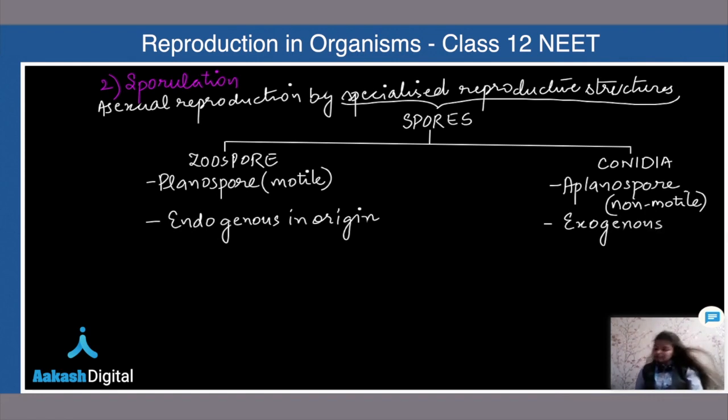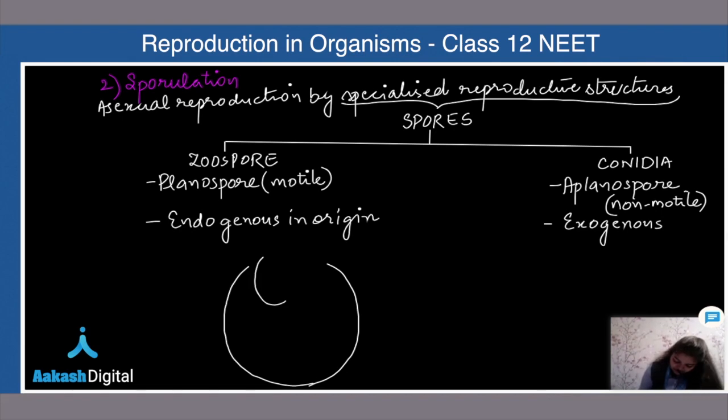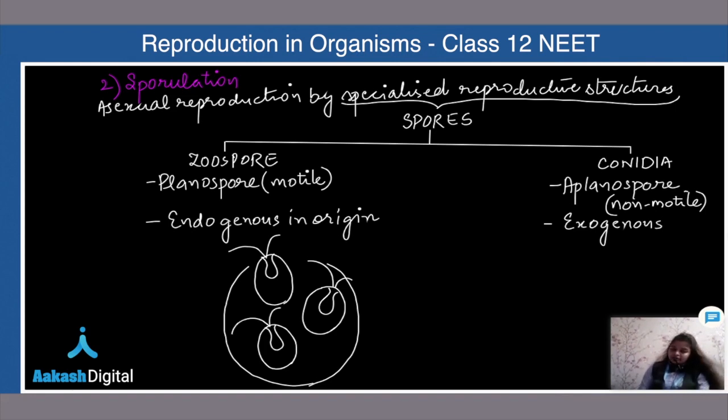What is this endogenous and exogenous? Let me show you here. Let's suppose, class, this is a bag. I have made a bag here. In this bag, you will get to see Chlamydomonas being formed. This is the NCERT diagram that I am making here for you. I hope you all can see this. This is a bag, and in this bag, there is formation of zoospore.